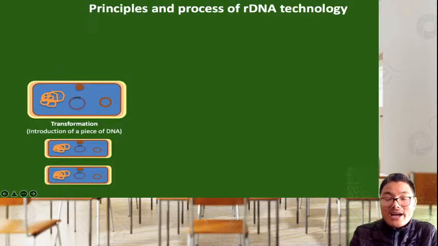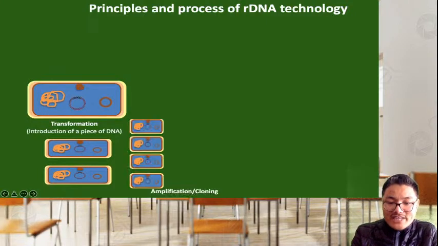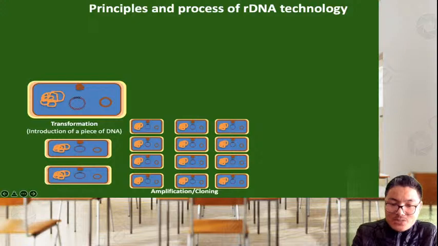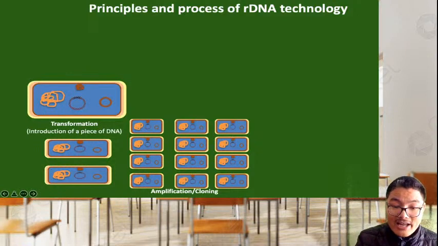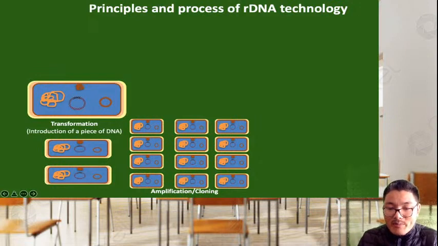So these two E. coli can again divide within 20 minutes to form four cells, and these four cells will again divide to form many other cells, right? And such a process of multiplication or replication or cell division of the E. coli forms many cells. And in all these cells, we can find a copy of the rDNA, which is being copied, being multiplied, or amplified.